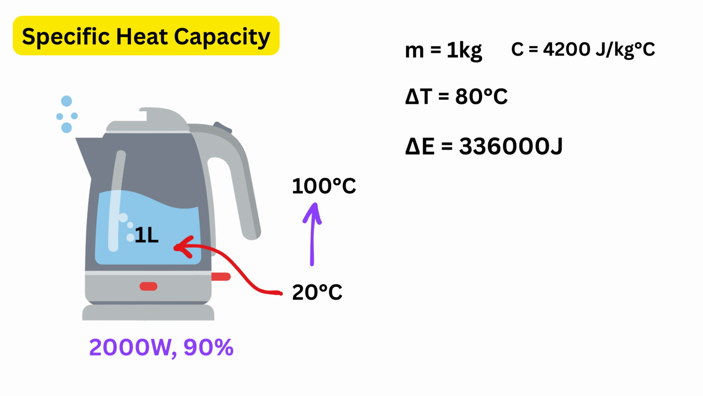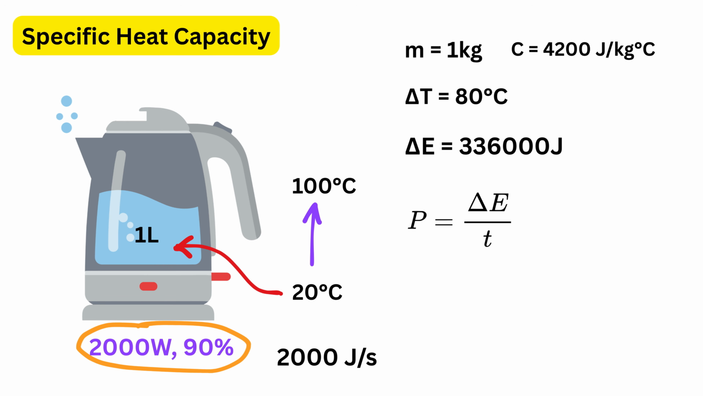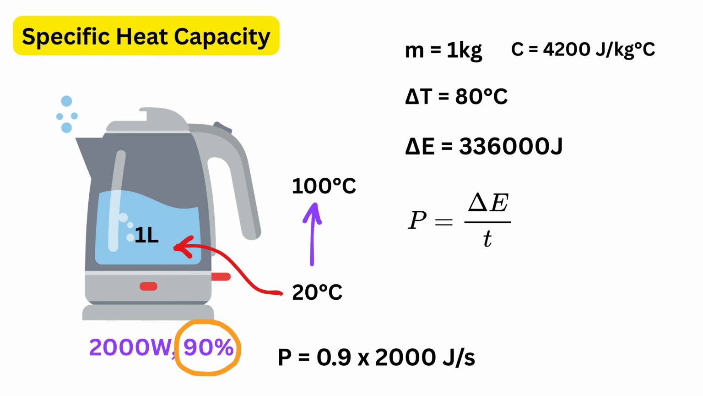Next, we connect this with power. Power is simply the rate at which energy is transferred, or energy per unit time. The kettle has a power of 2,000 watts, which means it gives 2,000 joules per second. But efficiency is 90%, which means only 90% of this power actually goes into heating the water. So effective power becomes 0.9 multiplied by 2,000, which is 1,800 joules per second.